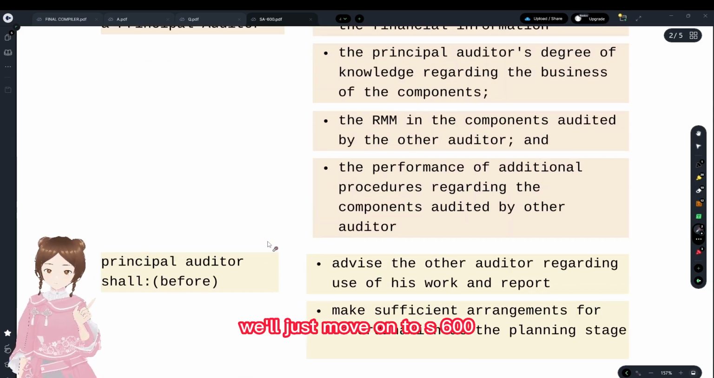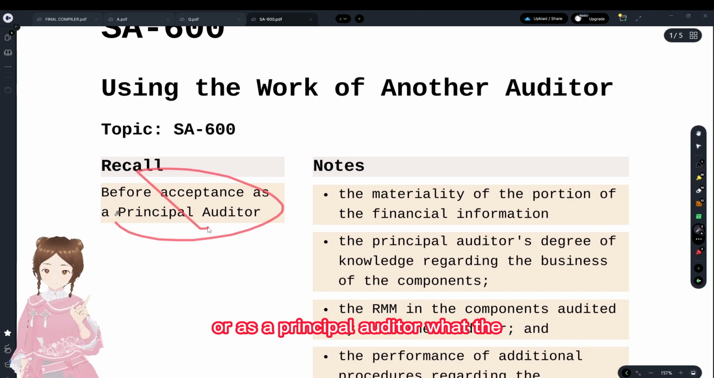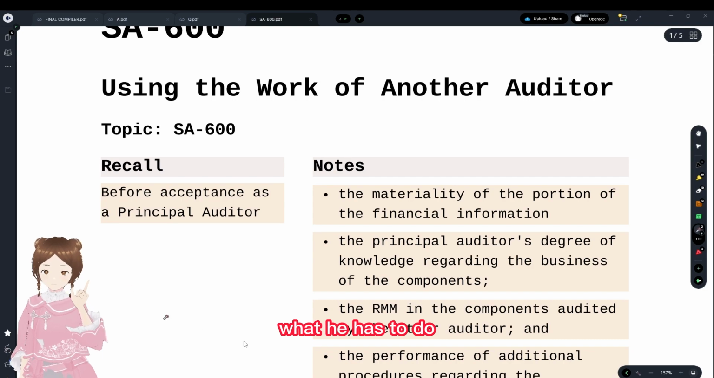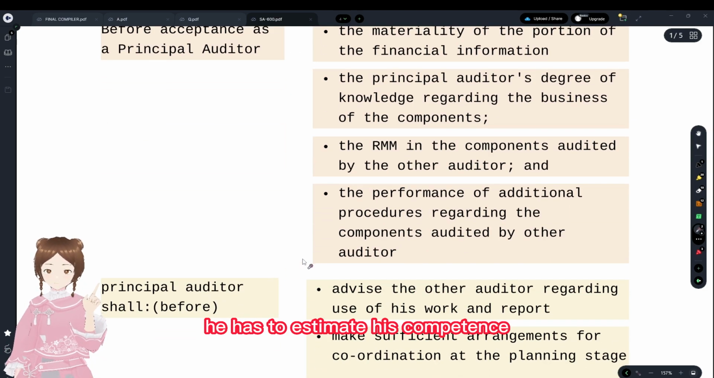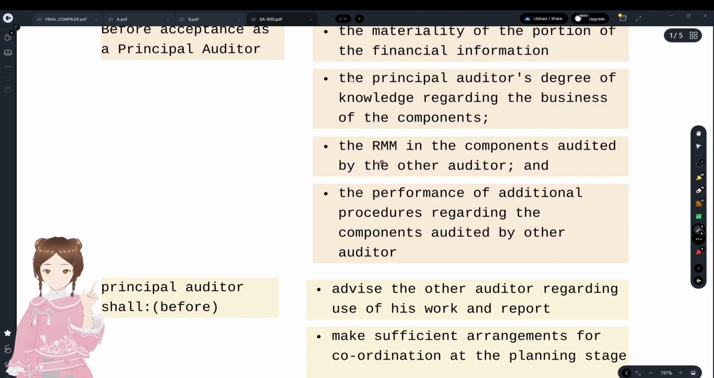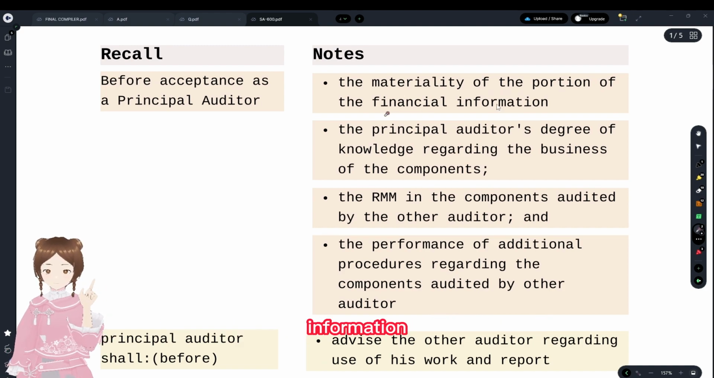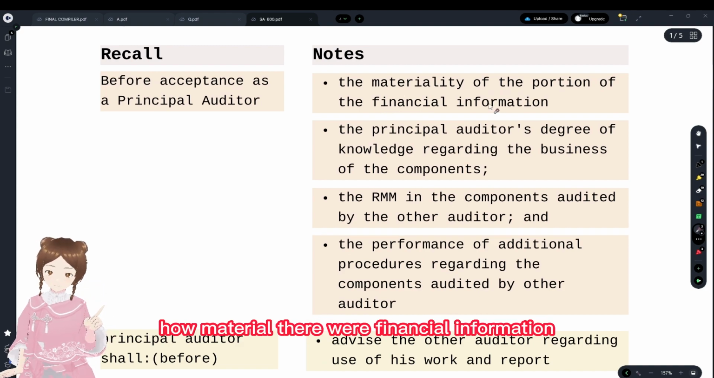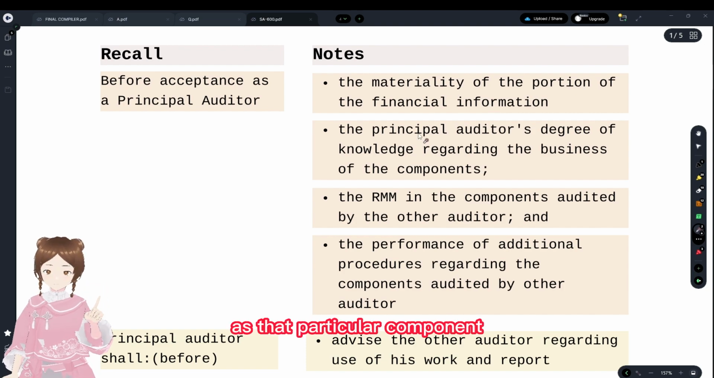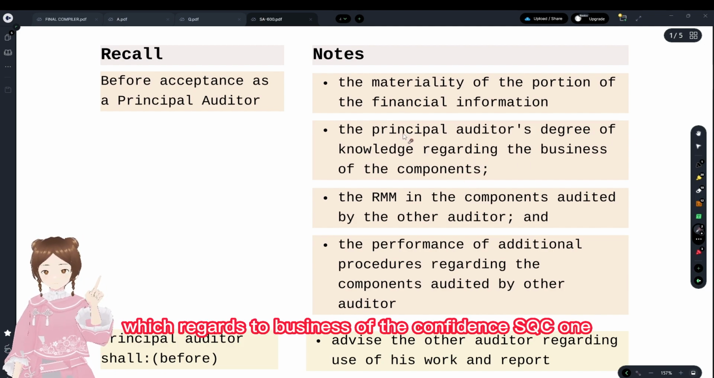And with that said, we'll move on to SS600, where before acceptance as a principal auditor, what the auditor has to do, like any other auditor, is estimate his competence first, and the management reliability. And now the materiality of the portion of the financial information being audited for that particular component, and the principal auditor's degree of knowledge with regards to the business of the components, SQC1.